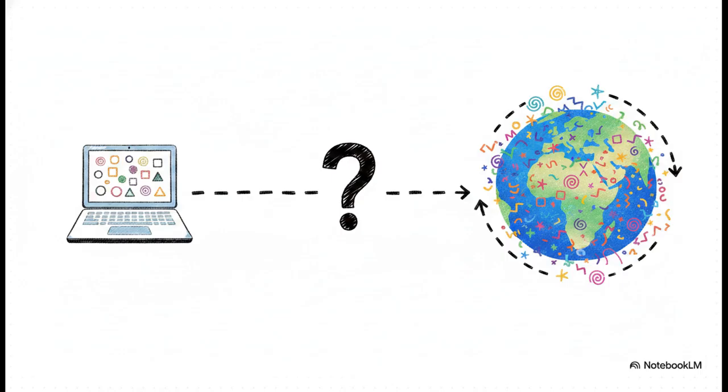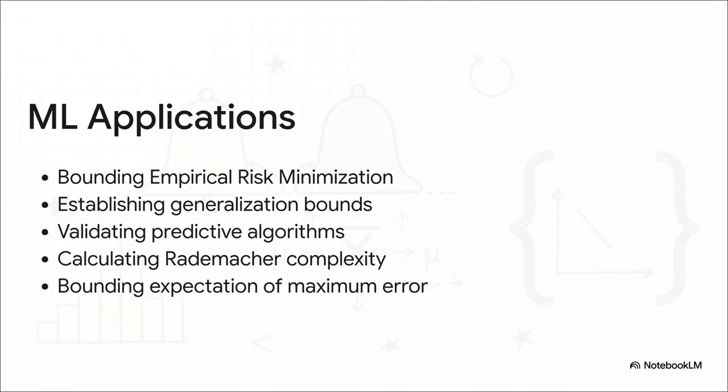So how on earth do we bridge the gap between empirical risk and true risk? We bridge that gap using concentration inequalities. Seriously, they are the mathematical bedrock of learning theory. They allow us to bound empirical risk minimization, giving us a mathematical guarantee that a model minimizing training error will actually perform well in production. They help us establish strict generalization bounds. They even let us calculate advanced stuff like Rademacher complexity, which measures how well a model class can fit random noise, and they do that by directly relying on Hoeffding's inequality to bound the expectation of the maximum error across all possible models. Without these inequalities, machine learning is literally just trial and error. With them, it becomes a rigorous science.